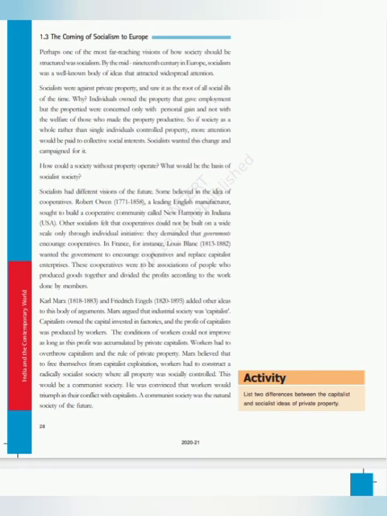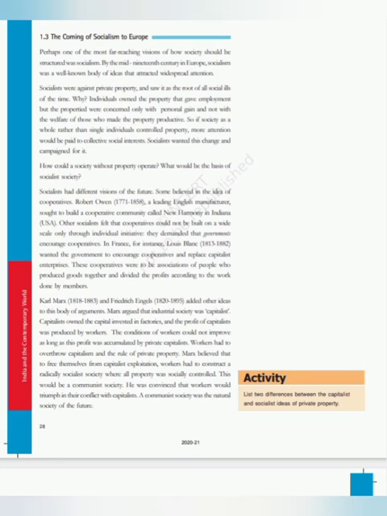That's why they were against private property. If society as a whole, rather than single individuals, controlled property, more attention would be paid to collective social interests. The socialists realized that they needed more changes, so they conducted many campaigns all over Europe.